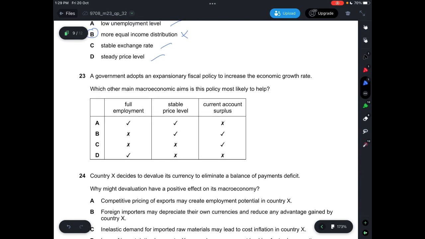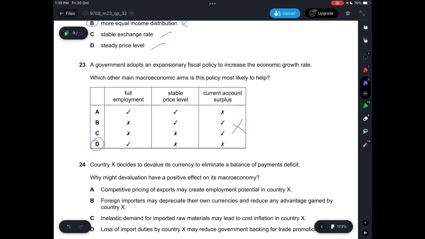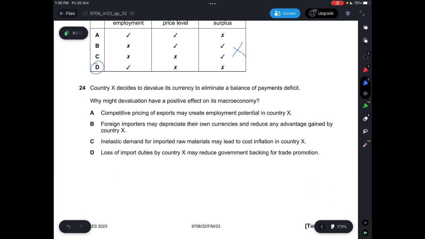Question 23, a government adopts an expansionary fiscal policy to increase the economic growth rate. Which other main macroeconomic aims is the policy most likely to help? Expansionary fiscal policy will result in full employment. So B and C is wrong. Stable price level, no, because it will increase the price level, also known as inflation. And then by increasing your expenditure, it will result in a deficit. So answer is D.